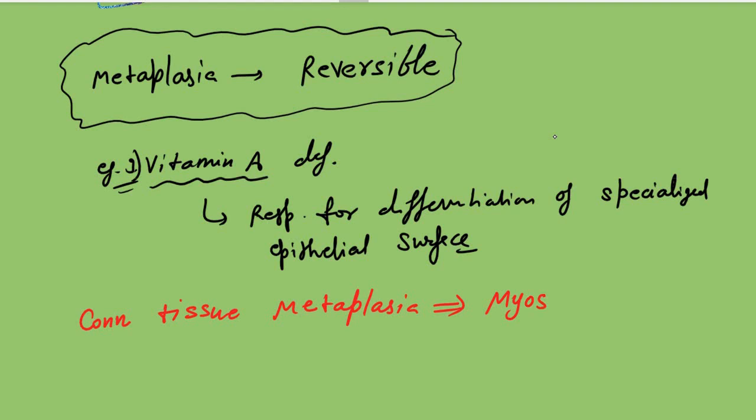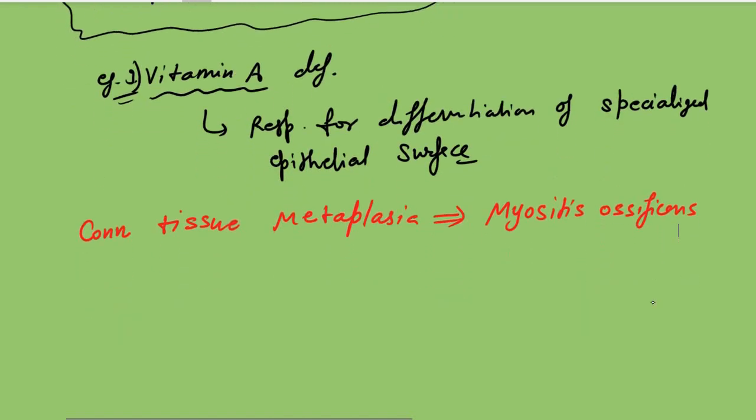Myo means muscle and ossification means bone, so both are connective tissue. The muscle changes to bone. It is connective tissue metaplasia, or we can say mesenchymal metaplasia.